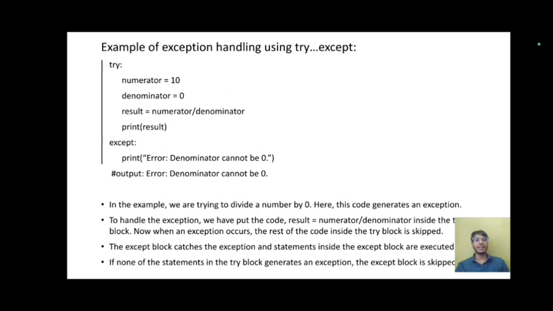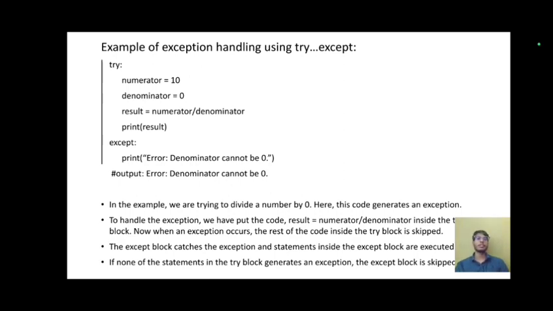Example of exception handling using the try except concept. Try: numerator equals 10, denominator equals 0. Result equals numerator divided by denominator. Print result. In the except block, print error: denominator cannot be 0. Hence, if we run this program, we get 10 divided by 0, which is an error, and we get the output: error, denominator cannot be 0.